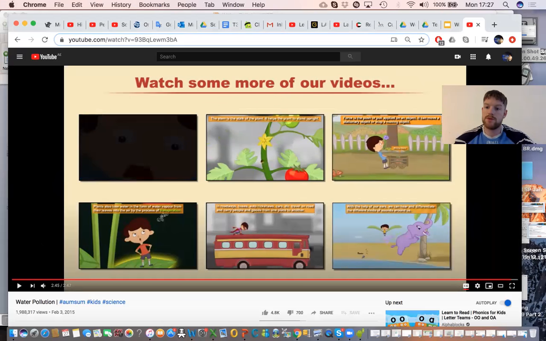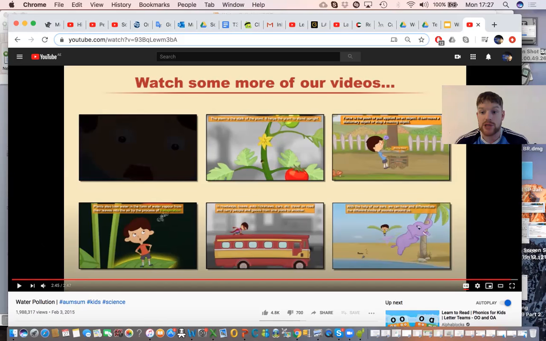So some human activities such as bathing, washing clothes, swimming, things like that, can cause pollution of water. And also there's household garbage. Putting that into water can pollute the water. So putting that into rivers or lakes or ponds is harmful to the water.